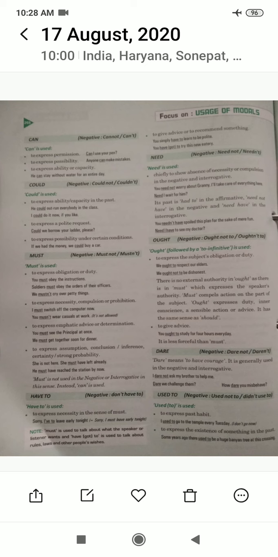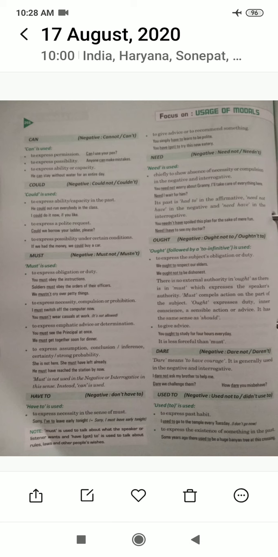Next, to express a polite request. Means if we are supposed to express a more polite request, we will express it with could. Could we borrow your ladder please? Could I borrow your bicycle please? So these are the polite requests expressing manners.